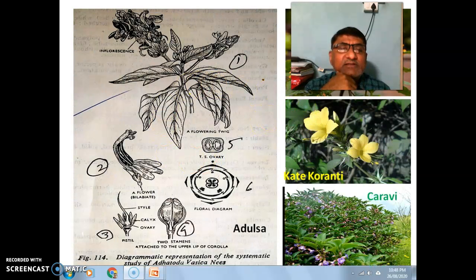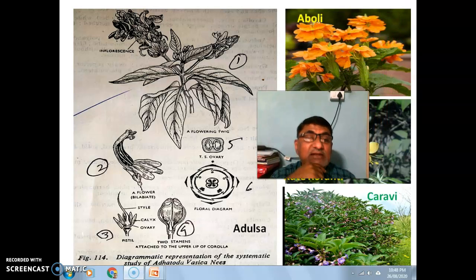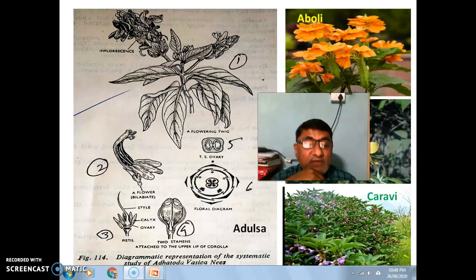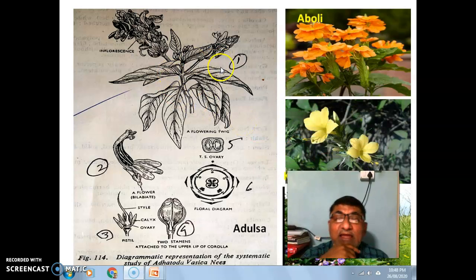These are some figures showing more information regarding this family. This is one of the medicinally important plants belonging to this family. The name of the plant is Adhatoda vasica. Locally this plant is called Adulsa. You can see this is a hugely branched shrub and it bears opposite decussate, entire, cauline leaves. Petioles are present and the inflorescence is racemose.